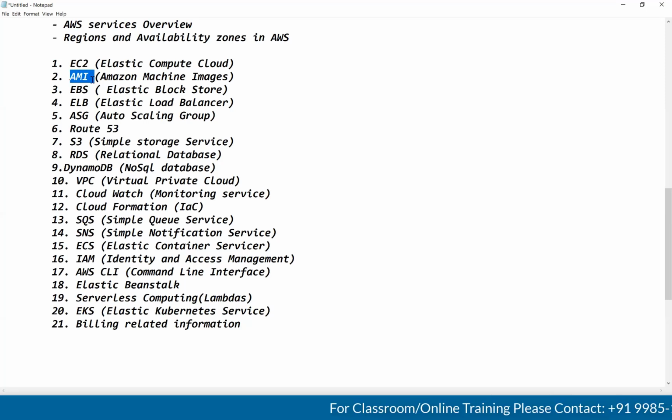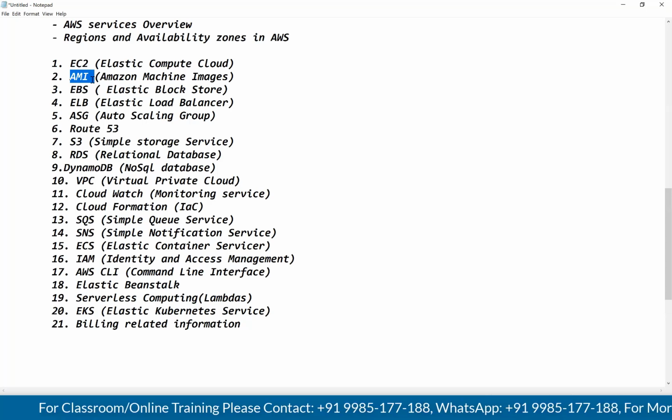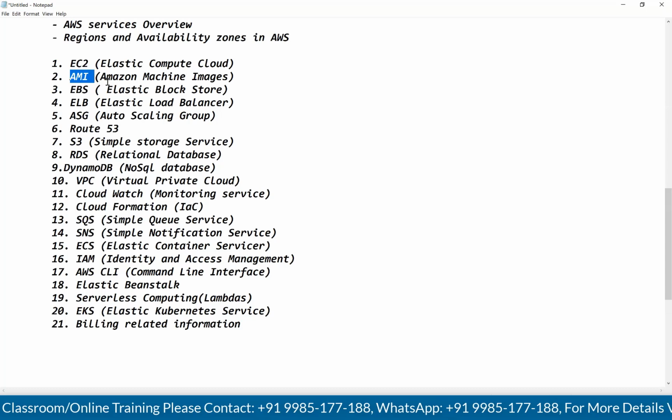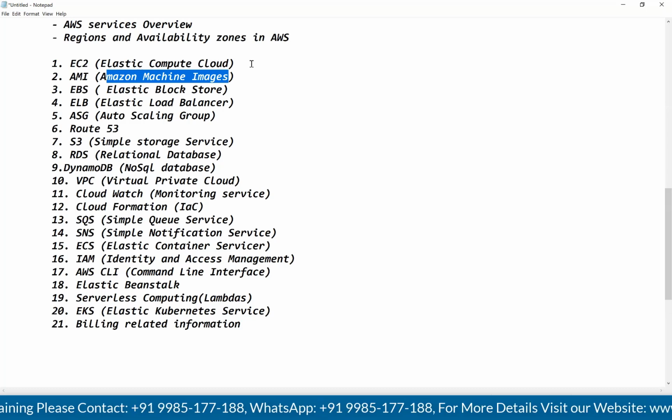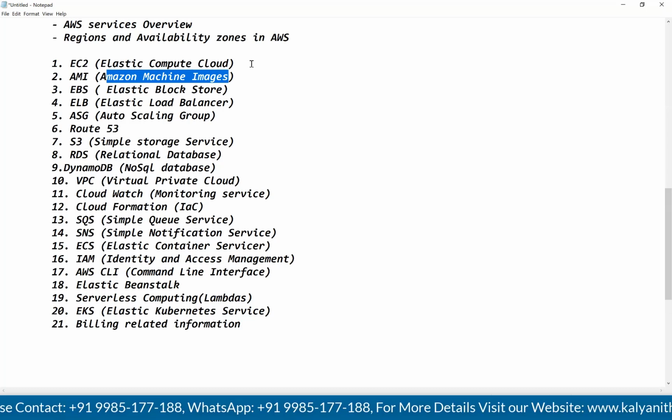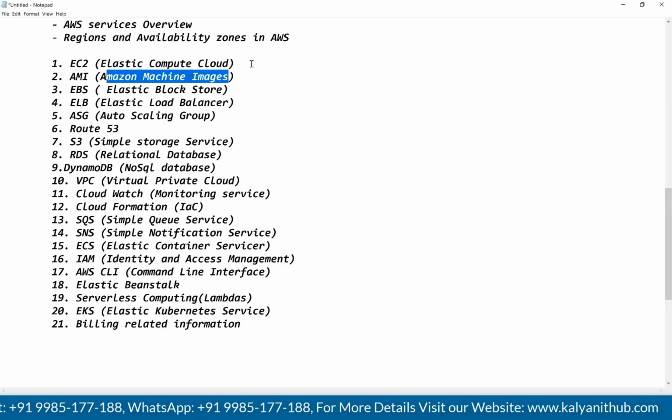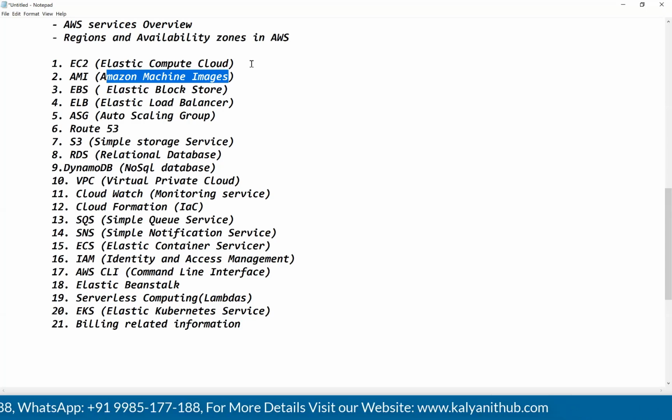Next, AMI, guys. Amazon Machine Image. If you want to create your virtual machine from scratch, it will take a lot of time. Just to install the operating system, you need to spend hours, guys. Instead, it provides one image. By using this image, you can create instances quickly. To create EC2 instances, we use Amazon Machine Images. It is just a template. By using this template, you can easily and quickly create EC2 instances.